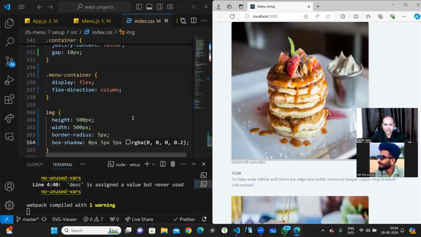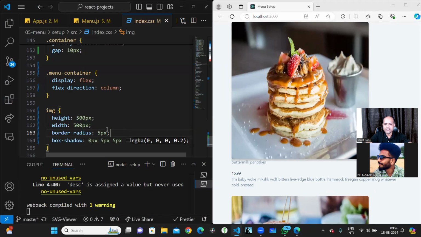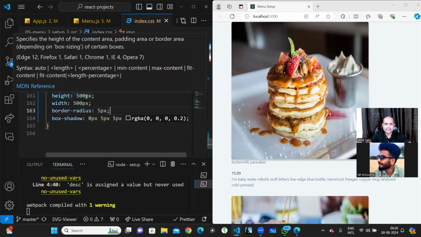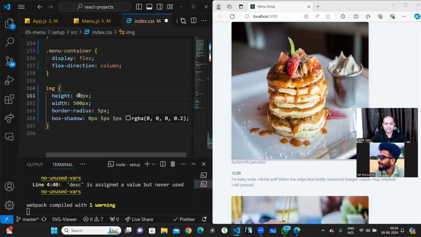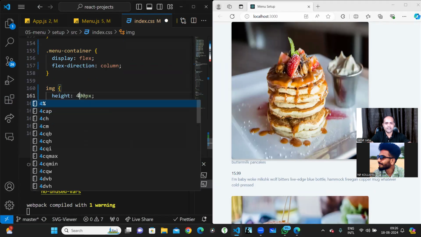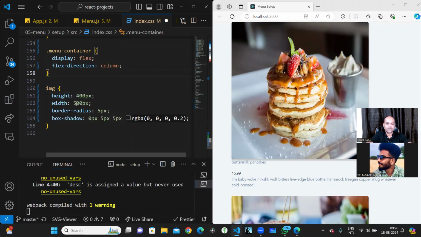Right. So now let me decrease the size a little bit. Let's make the height 400, and the width also 400.